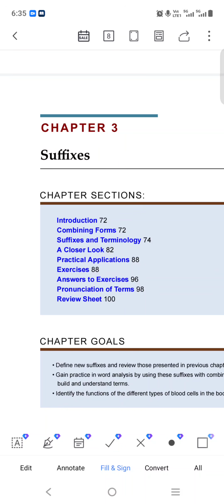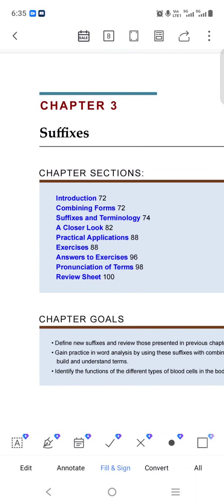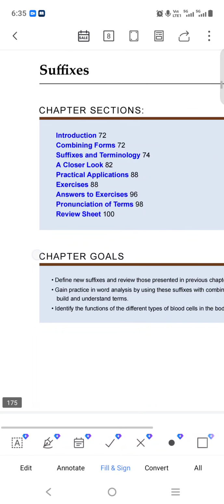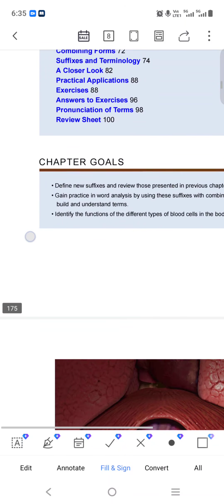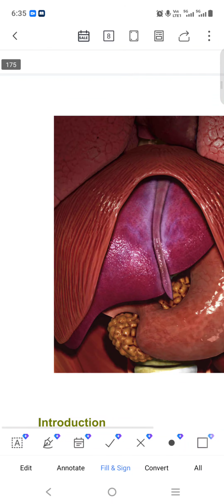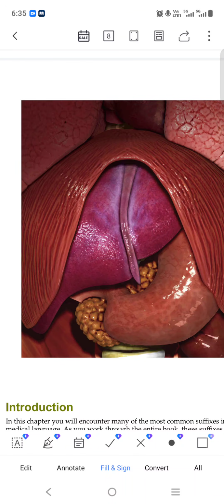Today we will see chapter number 3. In this we will see combining forms, suffixes, terminologies and all these things. Whatever word comes in the last, it is called a suffix. And the word which comes before, it is a prefix.